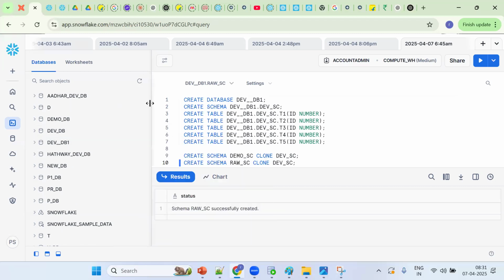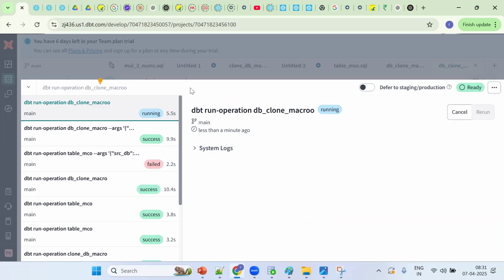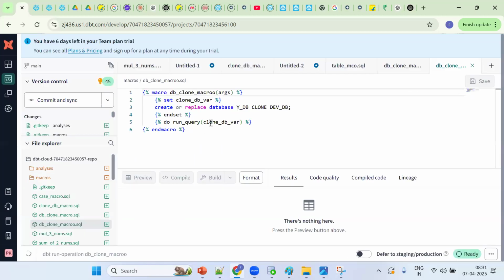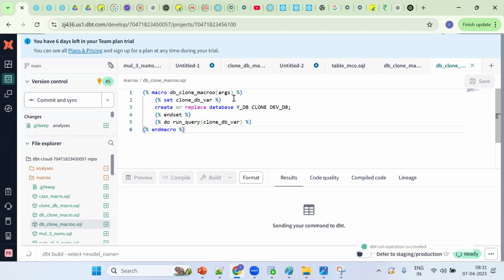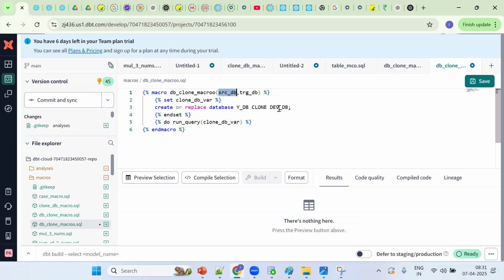Y database. So YDB is created. Now let me go back here. Now how to make it dynamic? By passing arguments. How many arguments are required? Two arguments: source database and target database. So copy, and how does DBT understand it? By using a Jinja expression. Paste it. Save it.